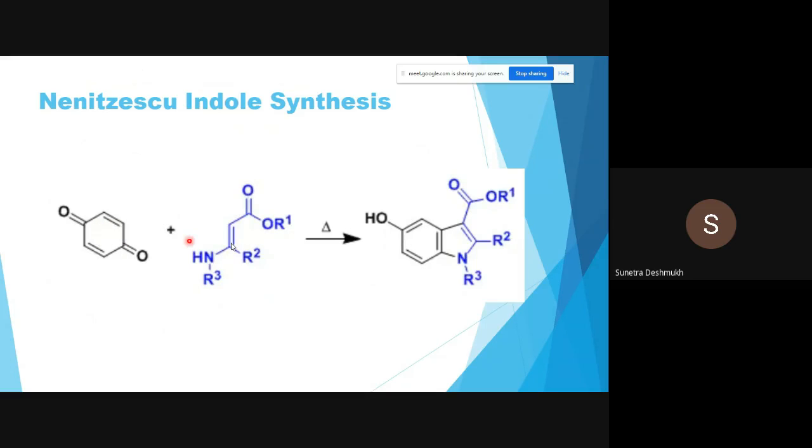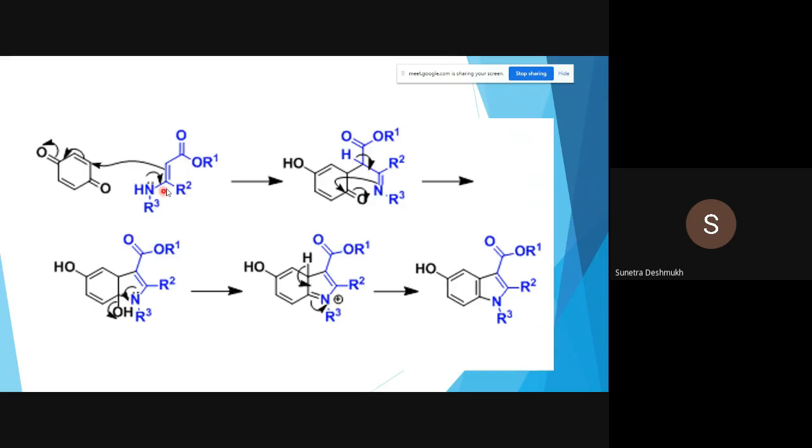These two starting materials on heating generate these three-substituted, three-ester indole, like the compound we can generate in this one by Nenitzescu synthesis. We'll see now the mechanism. So with blue, the second starting material, how to do that one.